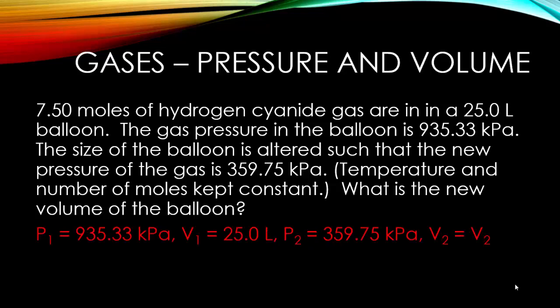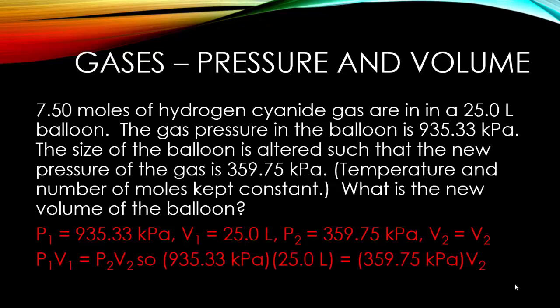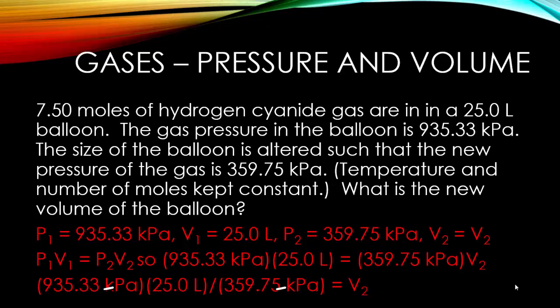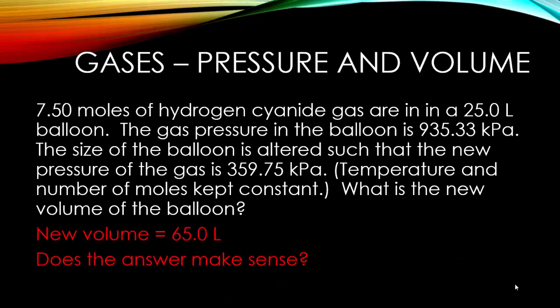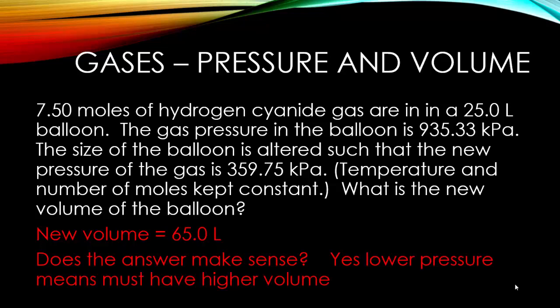How did we get this? Well, we know that P1 is 935.33 kilopascals, V1 is 25 liters. We know P2 is 359.75 kilopascals. We are looking for V2. We have Boyle's law. Plug in the values. Divide both sides by 359.75 kilopascals. Once again, notice the units cancel and you're left with liters, which is the unit you're looking for, and you get 65 liters. Does that answer make sense? Yes. The pressure went down, so the volume must have increased.